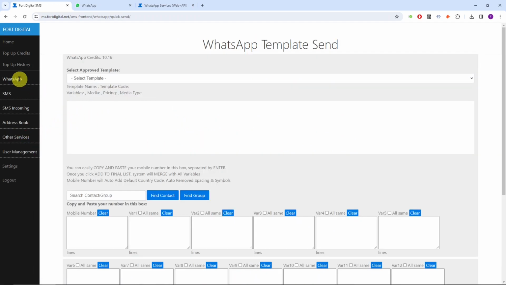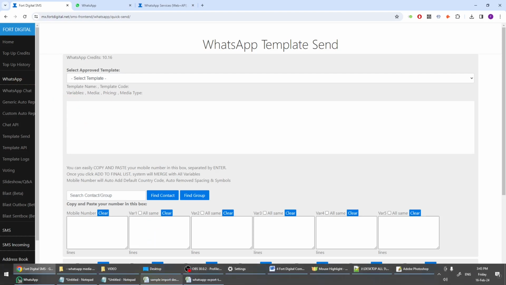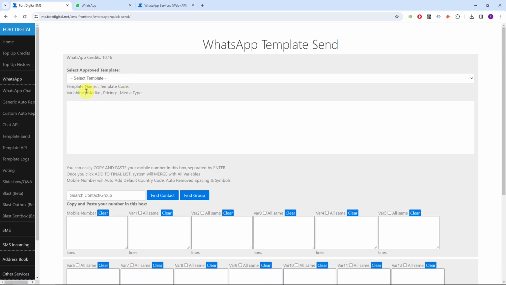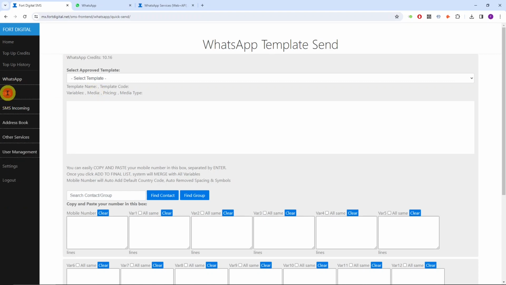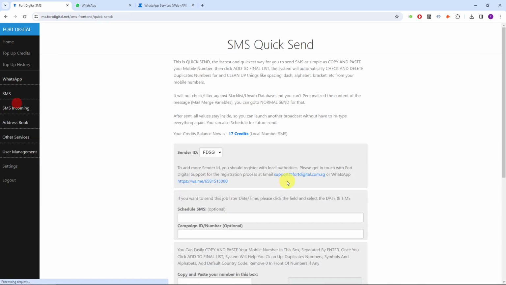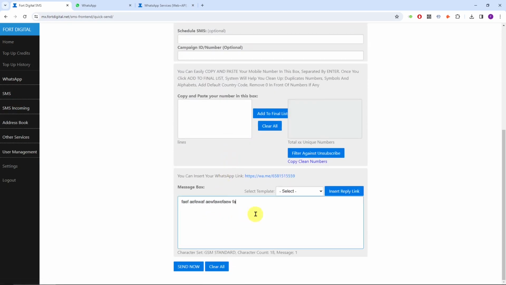The template send, as explained before, is what we call the broadcast part, where you can send to people out of the blue without them WhatsApping you first. However, for WhatsApp, you can't just type and send. It's like SMS. SMS is pretty much type and send. For example, with SMS we have this quick send. You can simply type any message and then broadcast this message to 200,000 people or more.